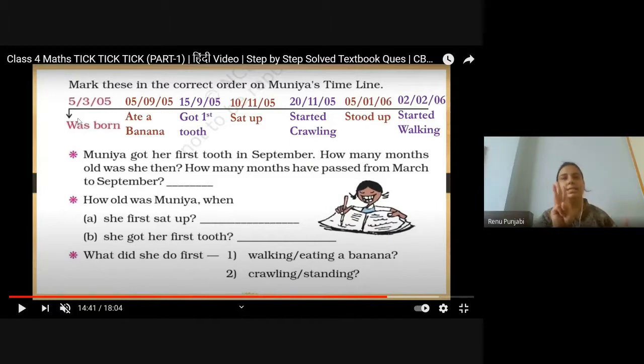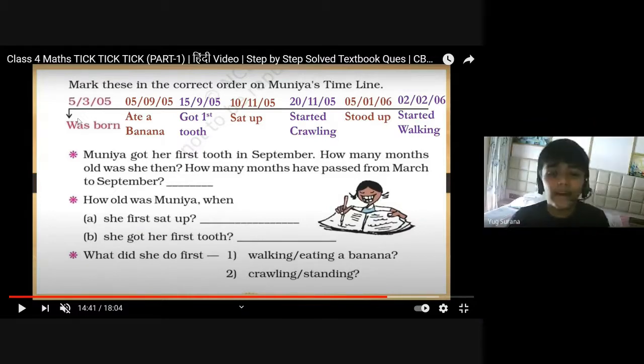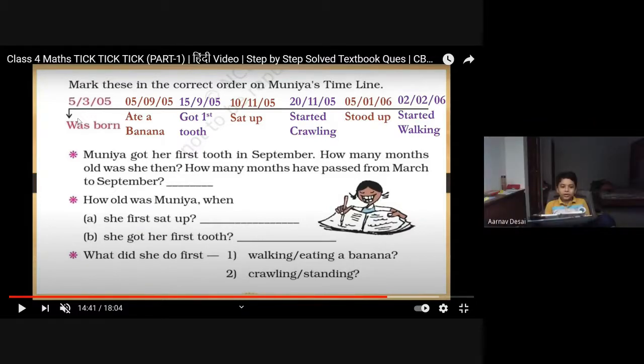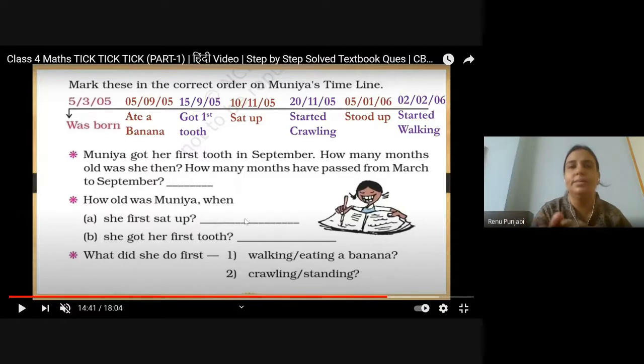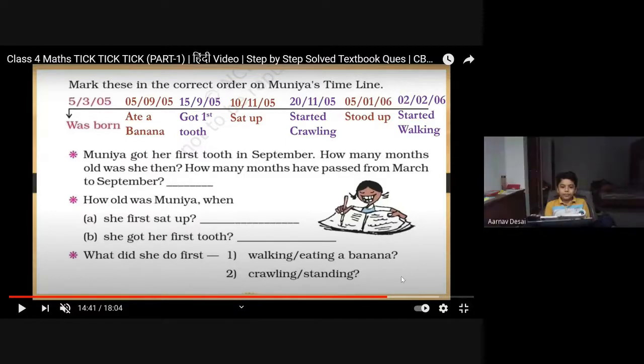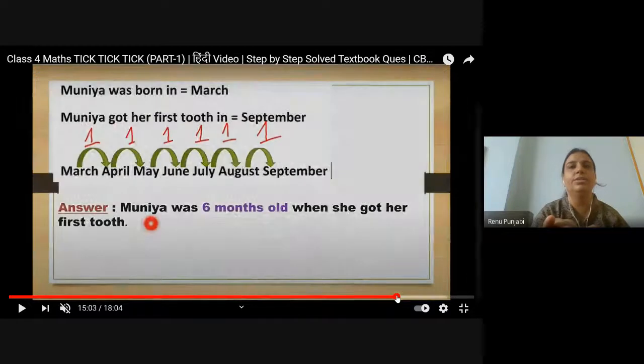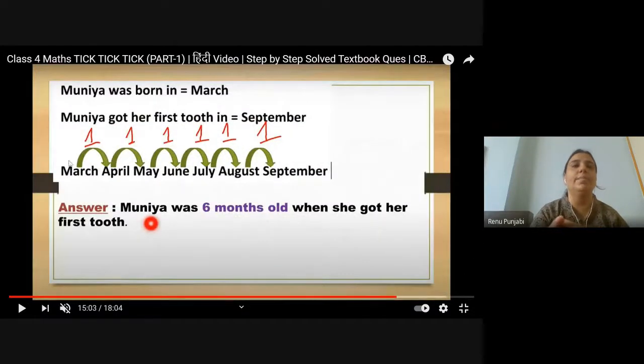November में she started sitting. So 5th November तक तो it will complete 8 months. Ma'am, 8 months, 5 days. Yes, Priya, 8 months and 5 days. Very good. This way you count: March to April, April to May, May to June, June to July, July to August. 1 month count करेंगे and the remaining you will count as the days also.